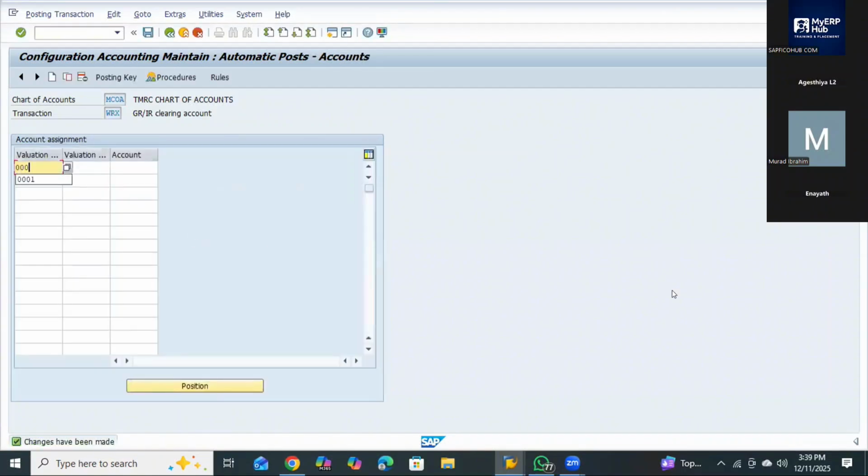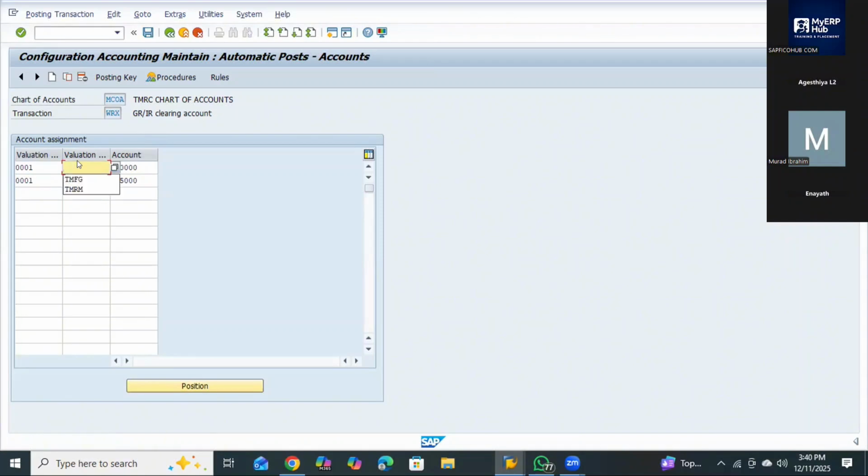Do it now. 1,50,000, this is for GRIR, yeah? Okay. 1 lakh, this is for SRIR, yeah. Give the valuation class. You don't want a valuation class? You want to keep it blank? Yeah, because before I did not give, so keep it blank. It will be applicable for all.